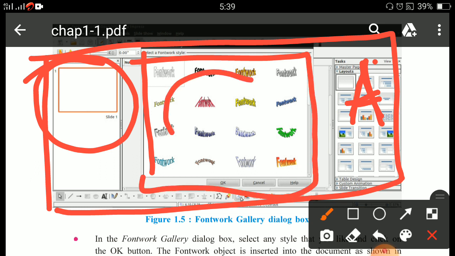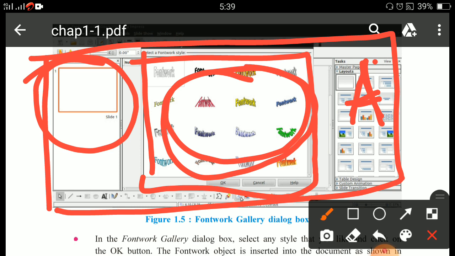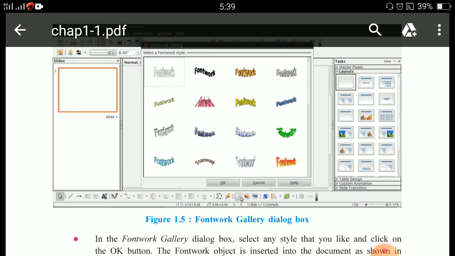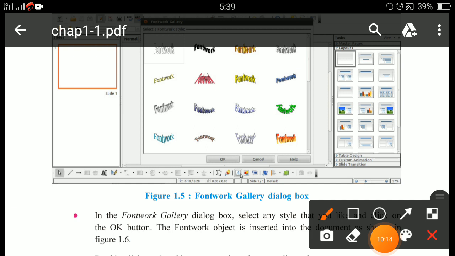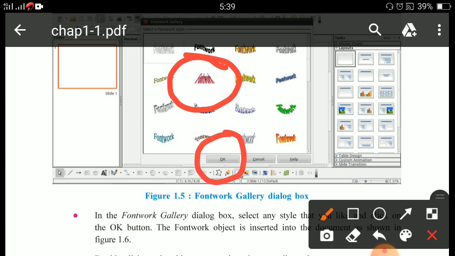In this you can see different types of Fontwork art. So you just have to choose any Fontwork art as per your choice. For example, I am going to choose this one. Then click on the OK button.